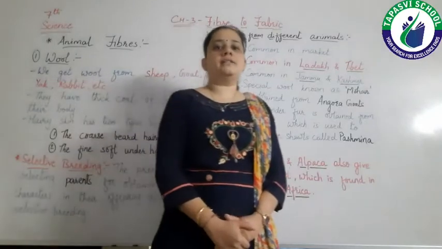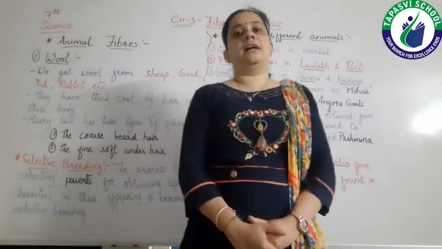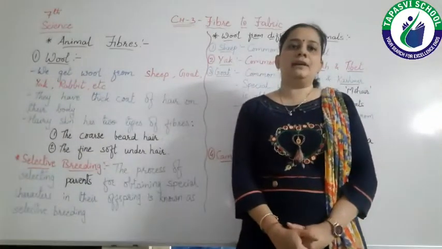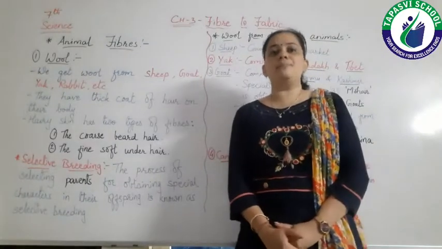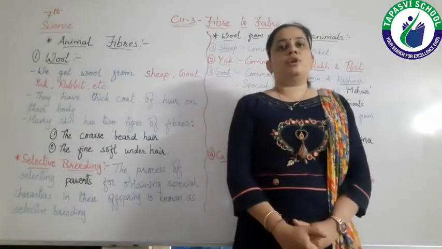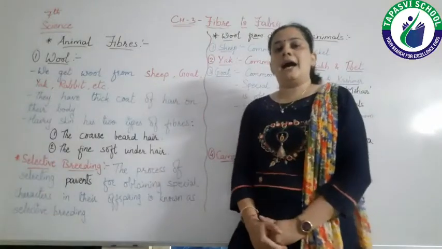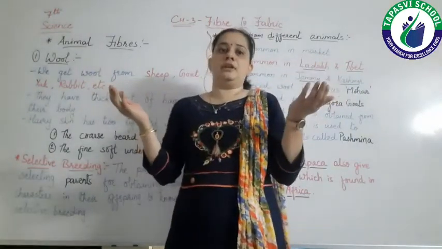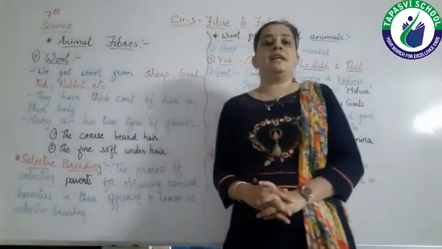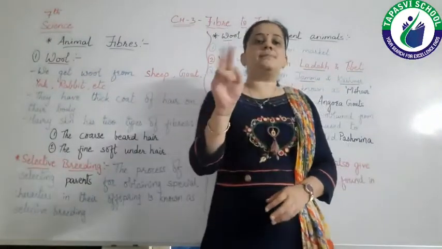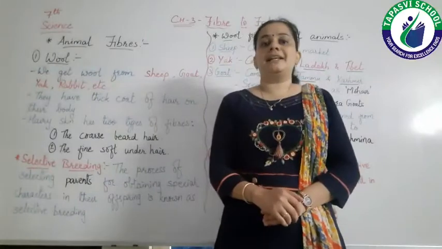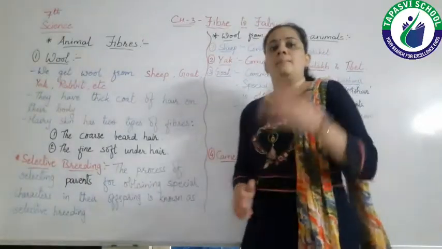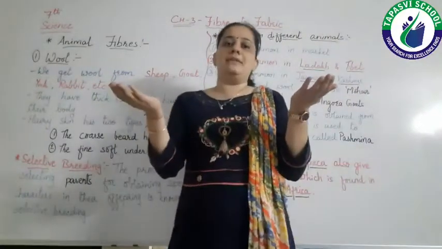Yes, one is natural fiber and the other is synthetic fiber, or we can say man-made fiber. So natural fibers are the fibers which we get from nature. Okay, so we can say that there are two types of natural fiber, that is, plant fibers and animal fibers.